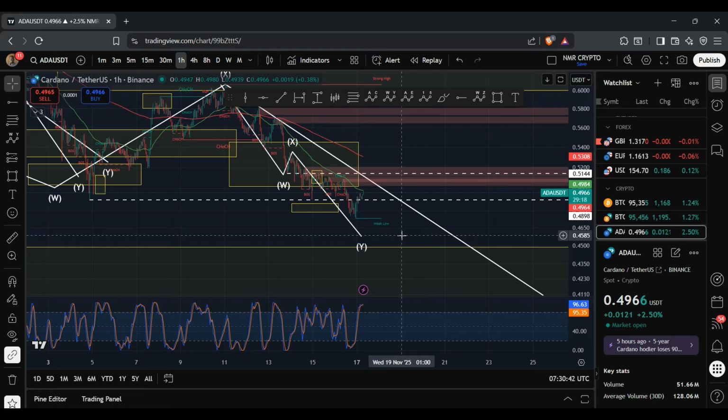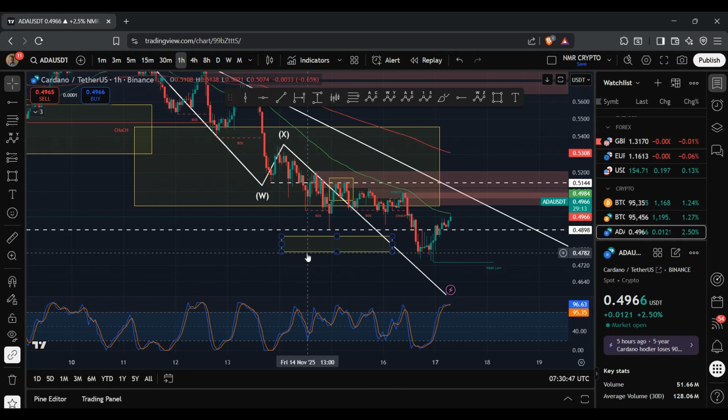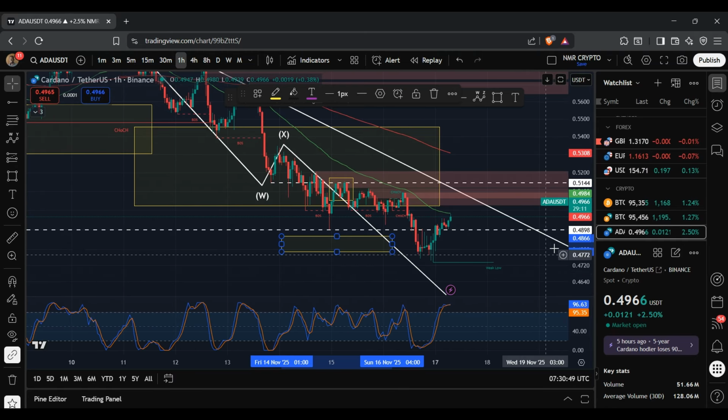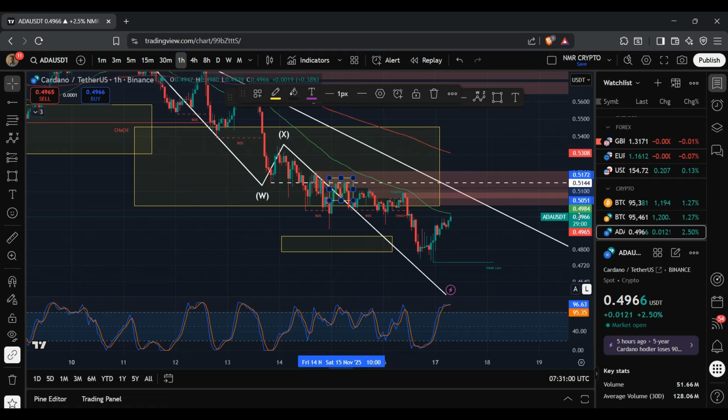And if I zoom in, in my previous update, I mentioned that short term, what I was looking for was for the price of ADA to tap into this range between 47 cents to 48 cents on this move to the downside. And we ended up just about falling short of this range, and then we saw a reversal to the upside, where we then tapped into this range between 50 cents to 51 cents.